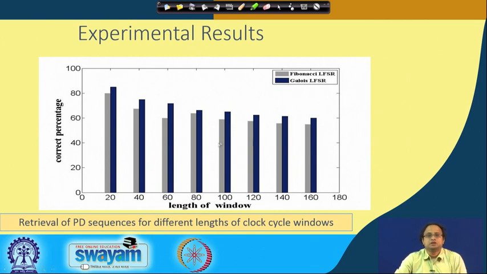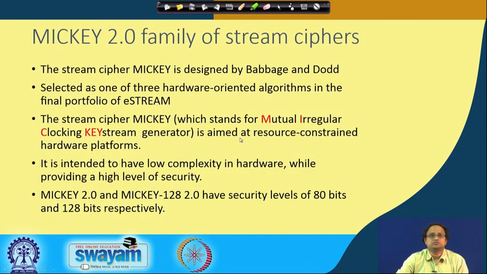So now with this background, it basically tells us that even stream ciphers, like block ciphers, are vulnerable against power attacks or DPA attacks. Let us try to see what happens if I apply a DPA on an actual stream cipher. In an actual stream cipher, you will not have only one single register, but maybe you will have many more registers.